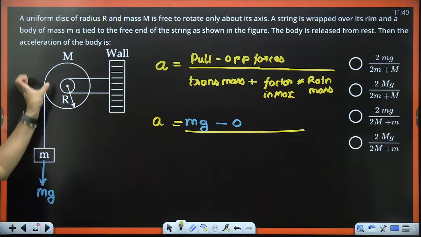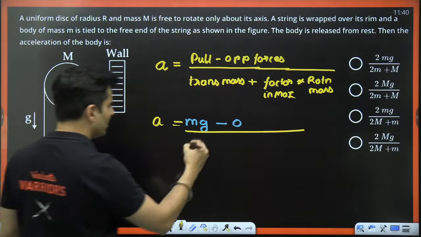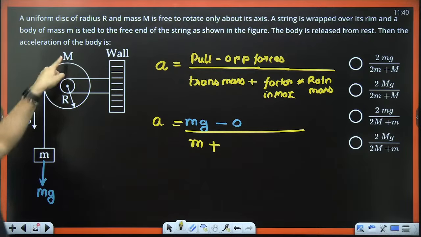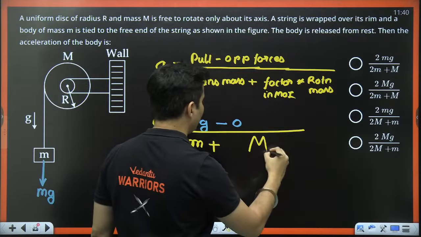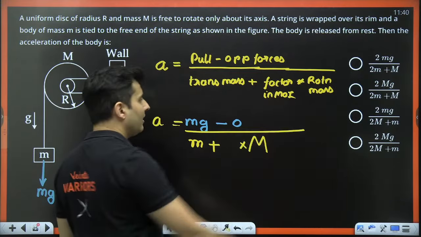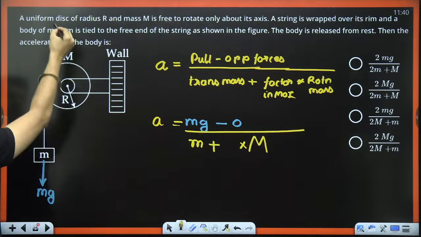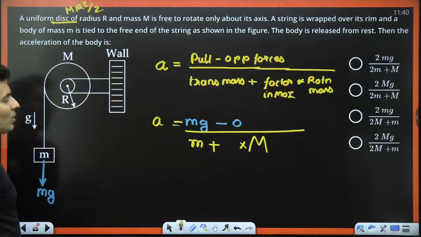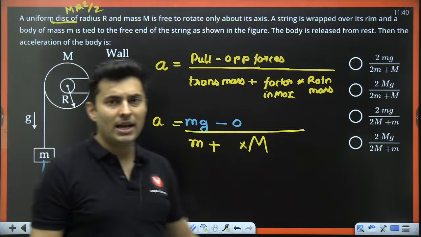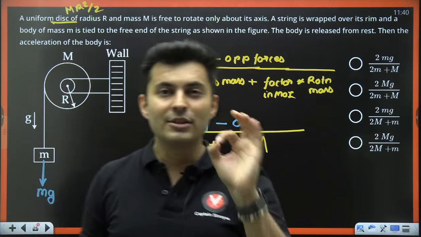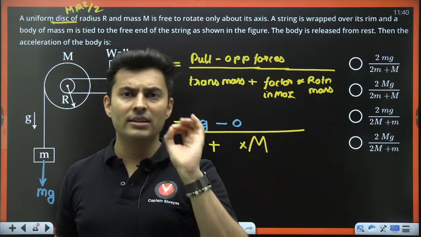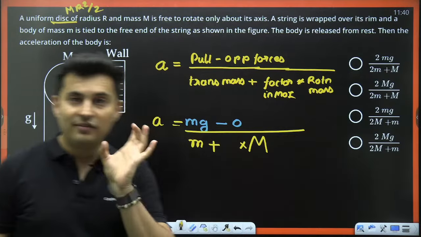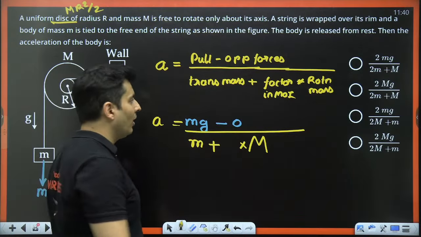Translating mass, which is the mass which is translating, small m. So just put small m plus factor into rotating mass. Rotating mass is capital M, so put capital M multiplied by the factor in the formula of moment of inertia. It's a disk. What is the formula? It is mr square by 2. What is the factor which gets multiplied by mr square? It is half. In solid sphere it is 2 by 5. Hollow it is 2 by 3. For a rod at the center it is 1 by 12. So that is the factor which I am talking about in the formula of moment of inertia.